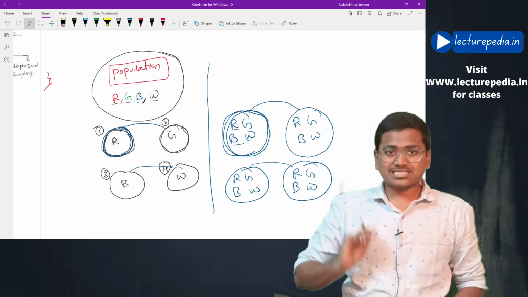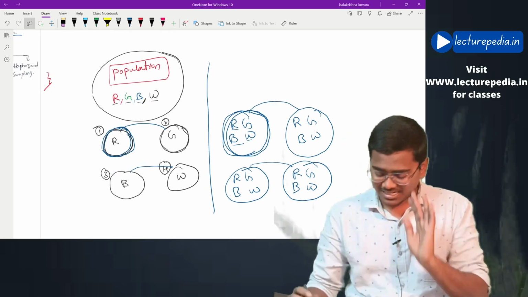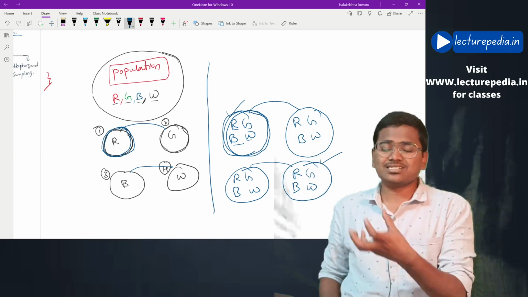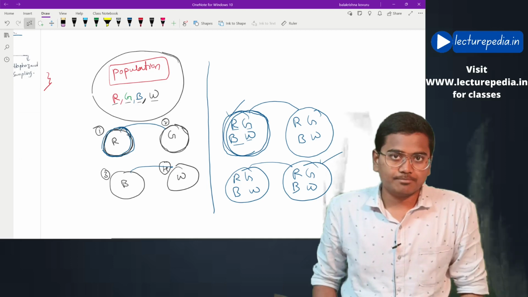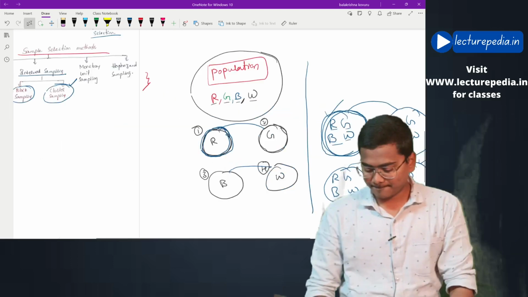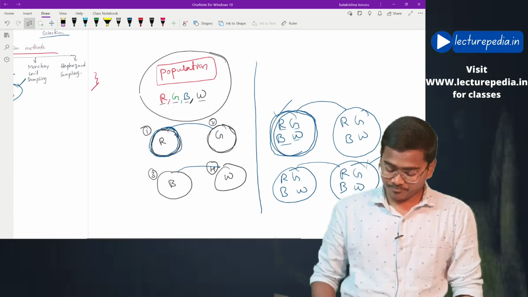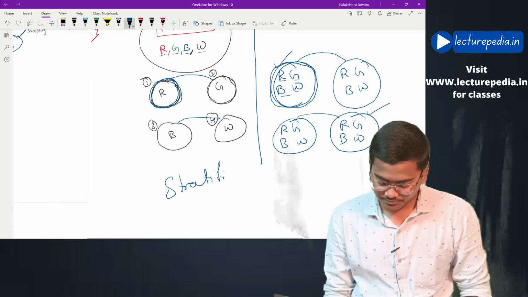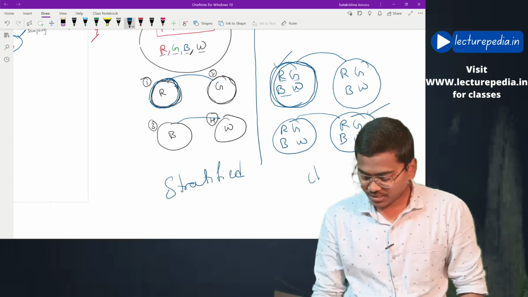Now from these clusters, auditor will randomly select any of the clusters, and on those clusters he will perform audit sampling. Hope this is clear. This is the difference between stratified random sampling and cluster sampling.